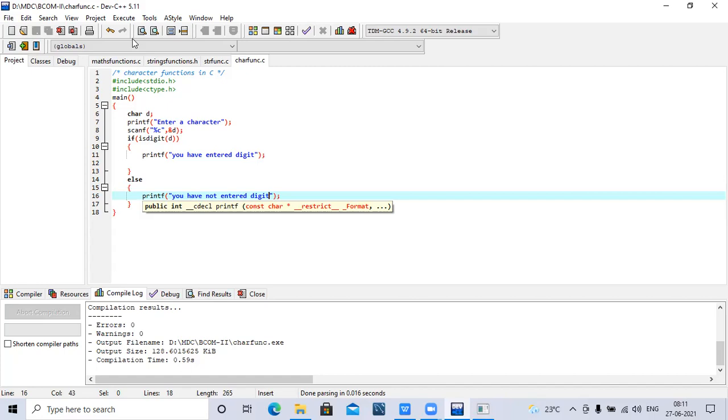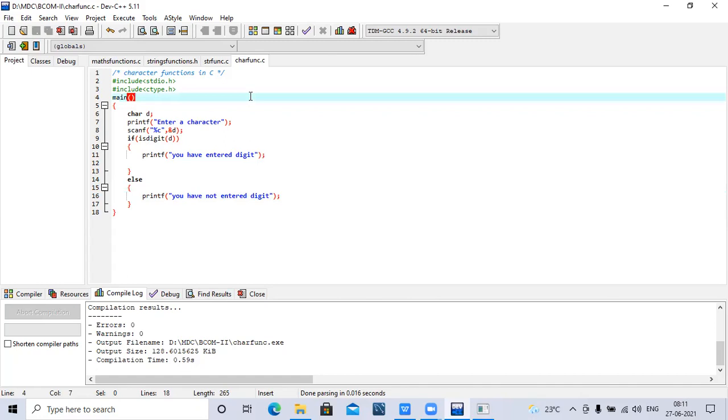The same way, take any kind of function. Is control, for example, go for the control function.